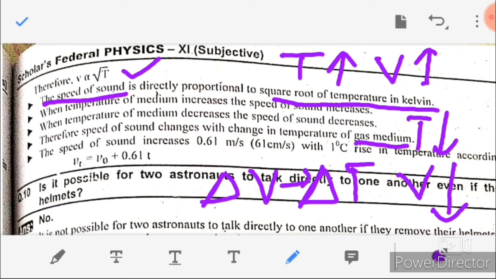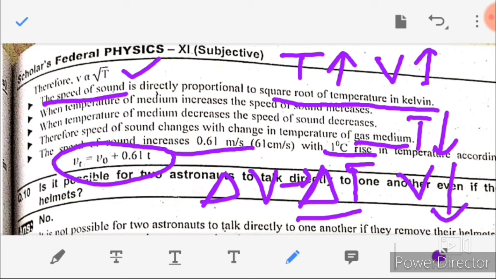Speed of sound changes with change in temperature of the gas medium. The speed of sound increases by 0.61 meter per second with 1 degree rise in temperature according to this equation: Vt equals V naught plus 0.61 T. This was question number 9.